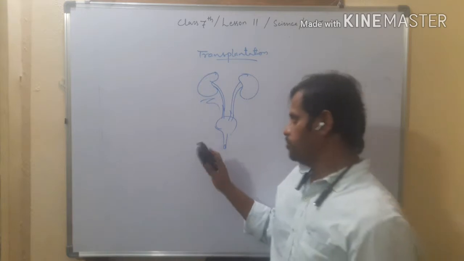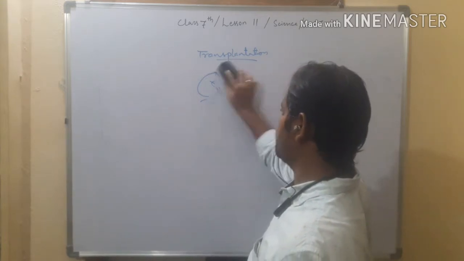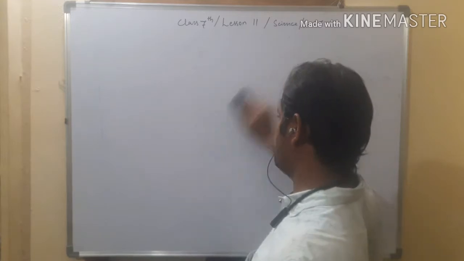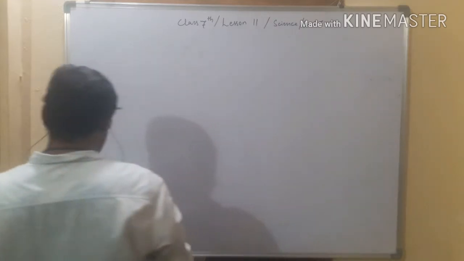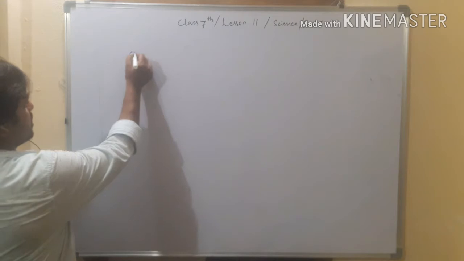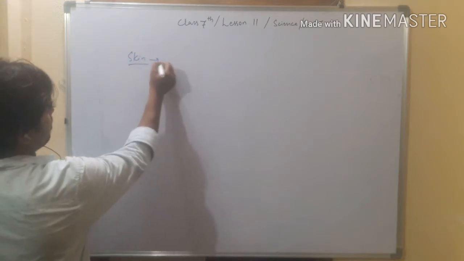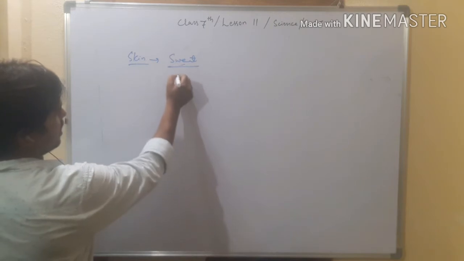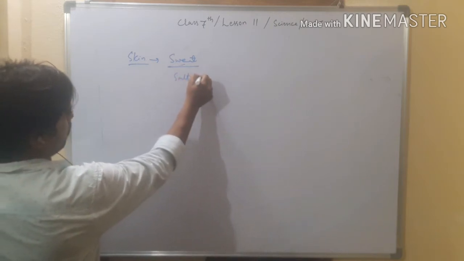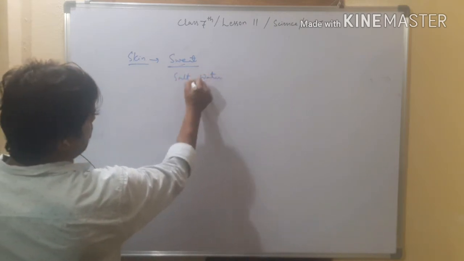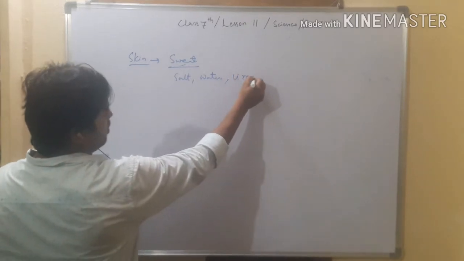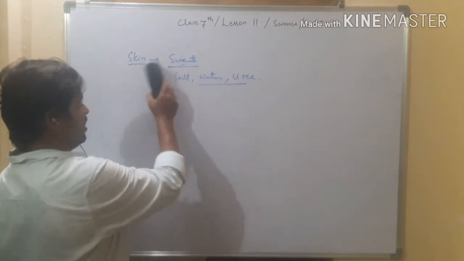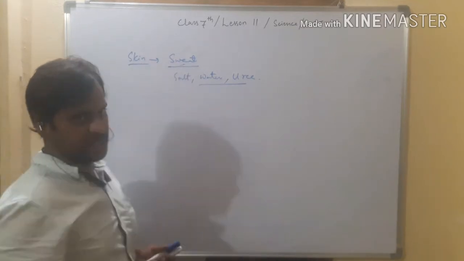Now, come to other excretory organs present in our body. They can also transport the bad materials out of the body. The first one is skin. Skin releases sweat. What does sweat contain? It contains salt, water, and some urea, etc. So these impurities can be removed by the sweat from the skin.